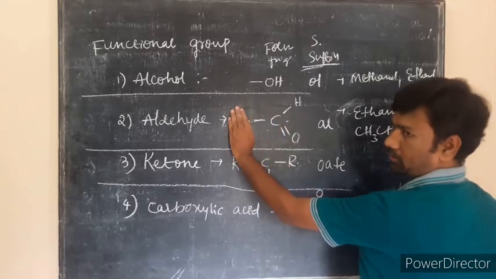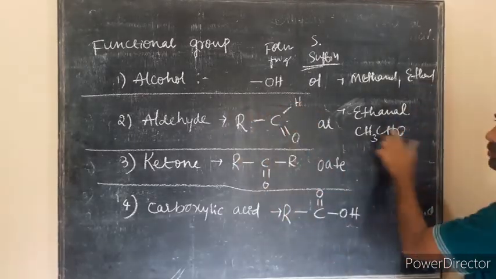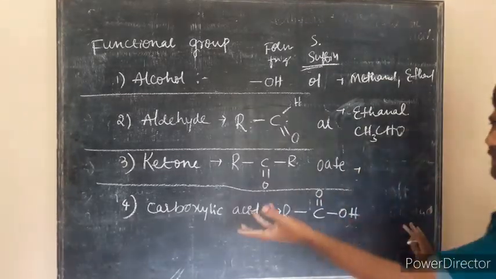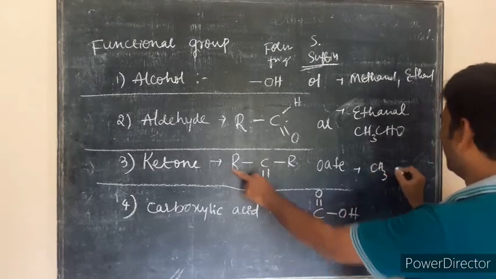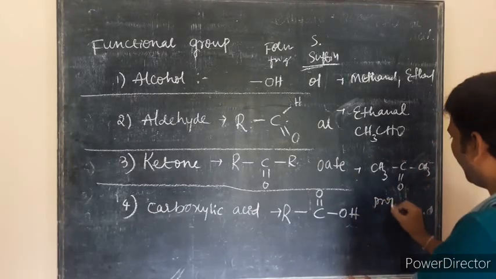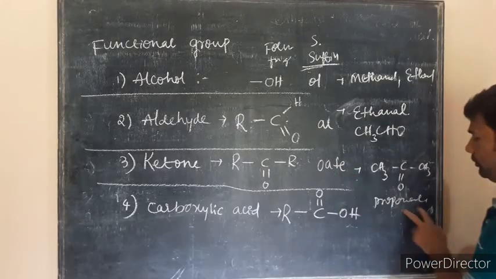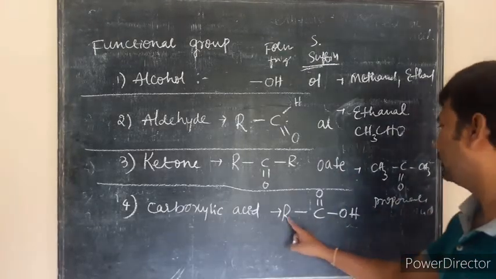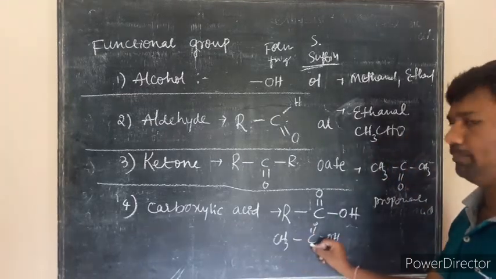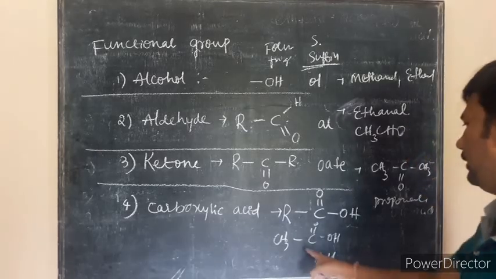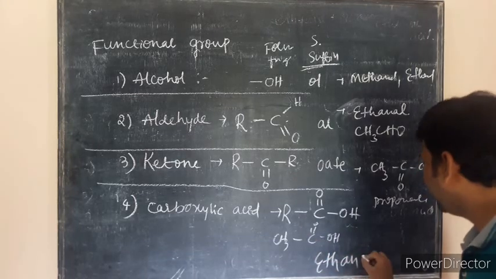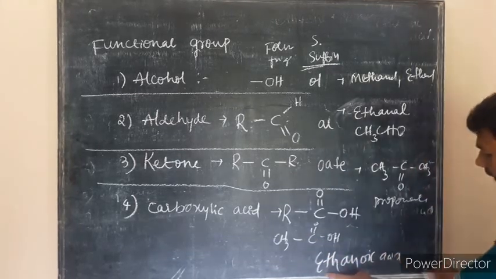CH3 indicates R, the methyl group, and CHO should be there, so this is considered ethanal. And this one, CH3COCH3, has 3 carbons, so it is compulsorily propanone. Last, if you consider CH3 and COOH, it is a 2 carbon compound, so eth plus ane, removing the e, ending with -oic acid: ethanoic acid.